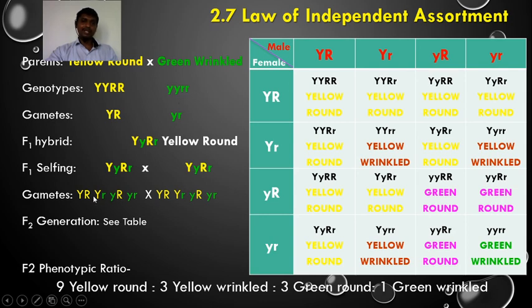So that we see here, capital Y small r, small y capital R. These are the new combinations other than the parental ones. The parental ones are capital Y capital R, small y small r. These are the two new combinations. So these combinations are made during gamete formation because the alleles are assorted independently. The inheritance of one pair of characters is independent of the other pair of characters. So this is the law of independent assortment.